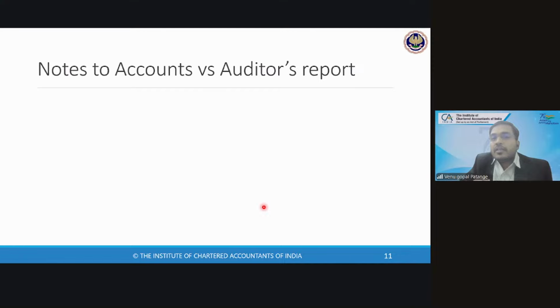However, the auditor cannot keep quiet, number one. Number two, the auditor has to analyze it independently and explain that in his own language, reporting as per reporting standards. So just giving a reference cannot satisfy or reduce the auditor's liability. He should take it and give it as an independent viewpoint. And can EOM, emphasis of matter, be a substitute for a qualified opinion? How not? We will see that in detail in the next slides.